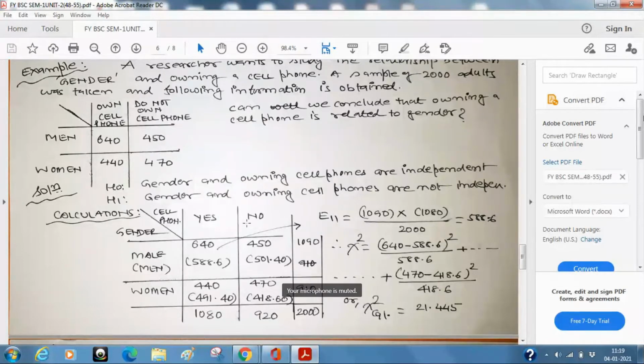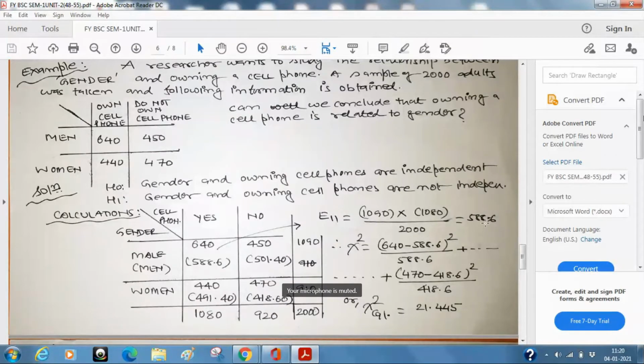Correct. If you look carefully, I have already given you all the answers where my cursor is moving. This is 501.4, whatever the student is telling, is the correct answer. And this is what I have left you as a very small homework. This is just 1 or 2 minutes of the practical. So all the values, if you look at the parenthesis value, I have already given.